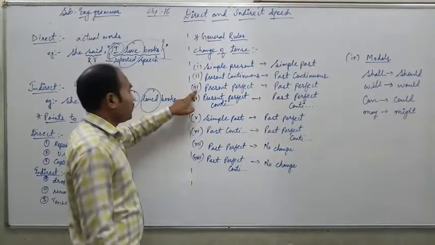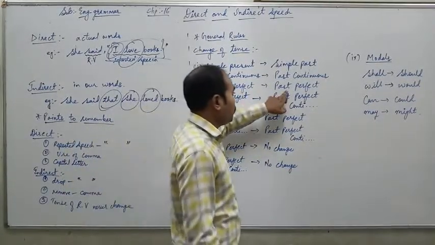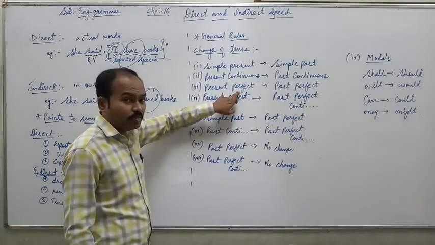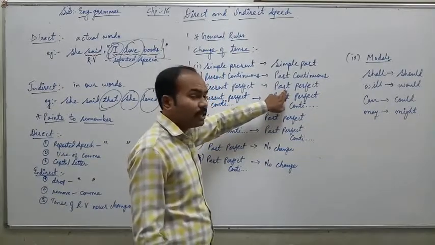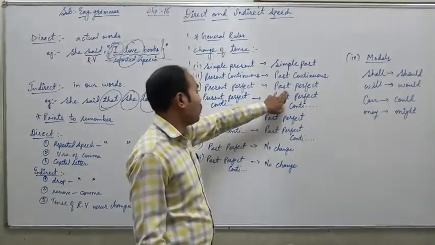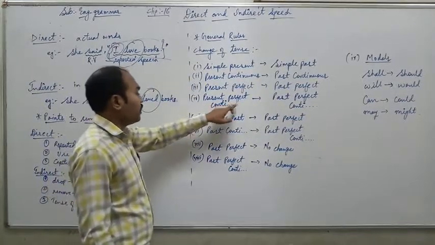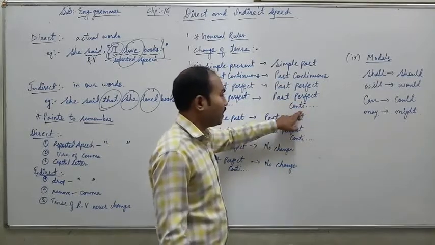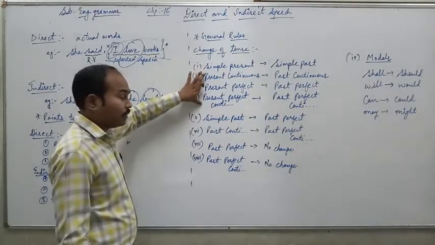Point number 3 is about present perfect tense, that is changed into past perfect tense. Present perfect includes has/have plus V3, that is changed into past perfect, that includes had plus the V3 form of the verb. Point number 4, present perfect continuous is changed into past perfect continuous tense. So these are the changes for present tense.